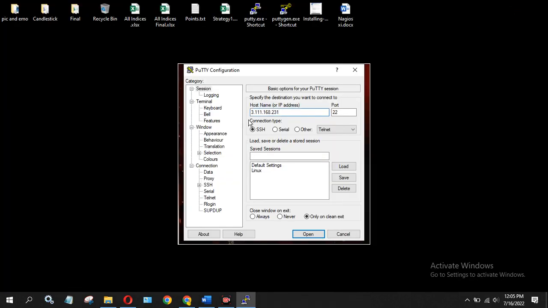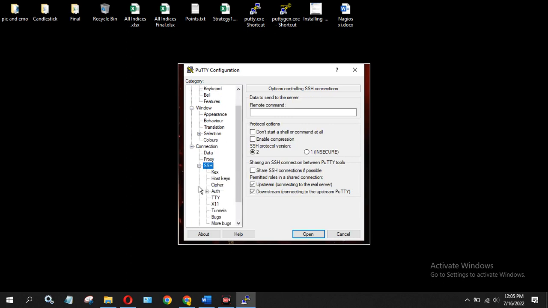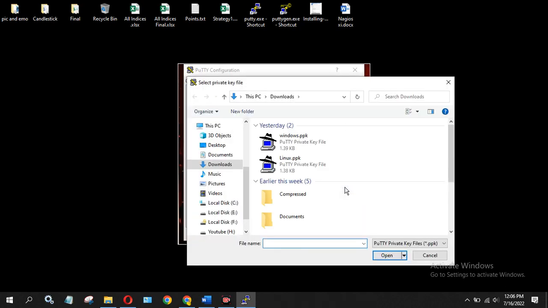Just paste it. Go to Connection, then SSH, then Auth, and you have to provide the key which you created at the time of Linux system creation. We have created this Linux PPK.